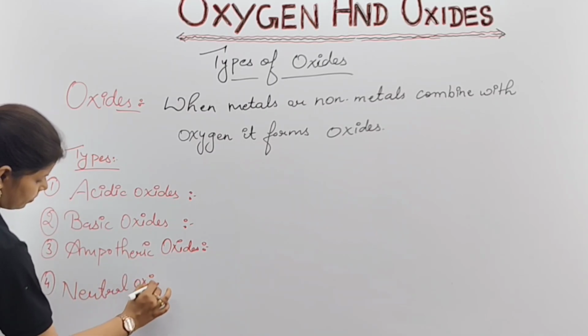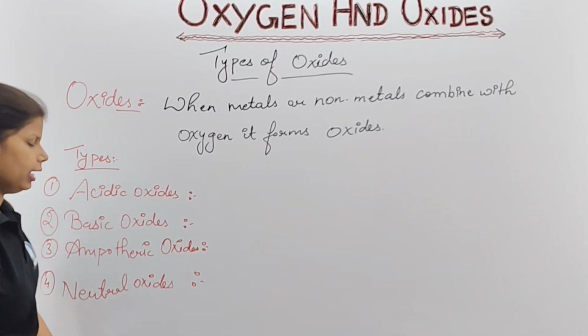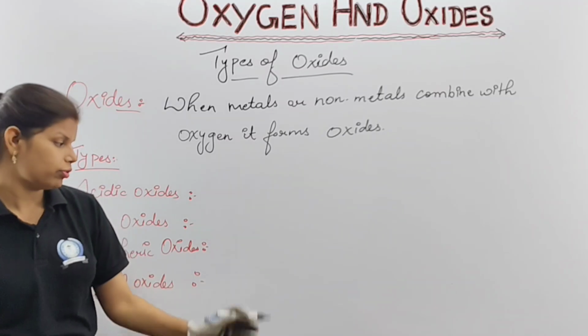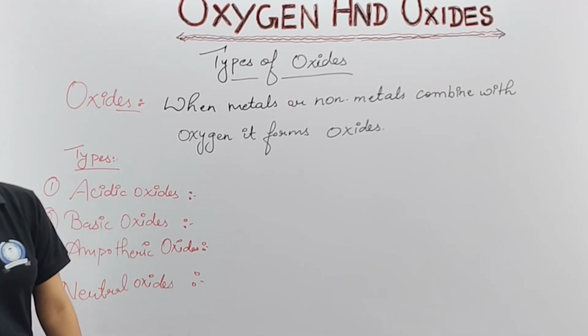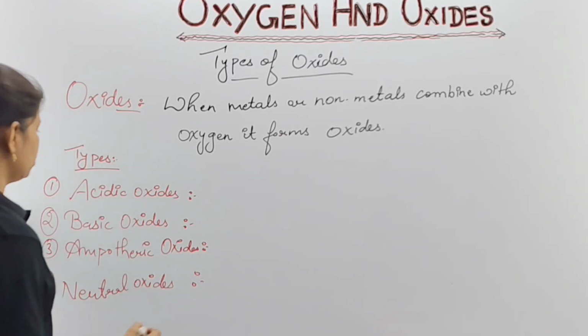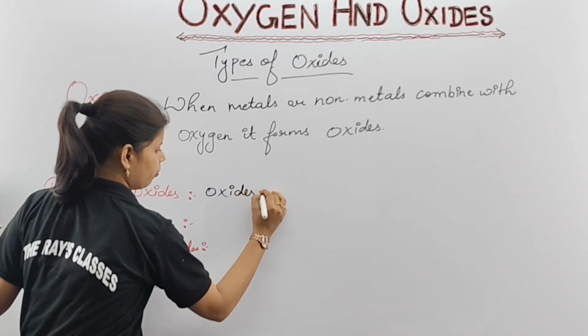Neutral oxides. In later videos, I'll tell you about the chemical reactions. But before this, at least you have to learn. So, what are your acidic oxides? Please note it down. Here simply you can write in short form, oxides of non-metal; here you will write, oxides of metal.